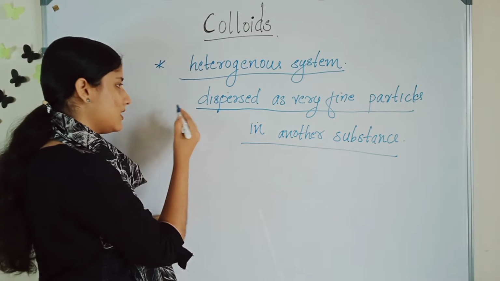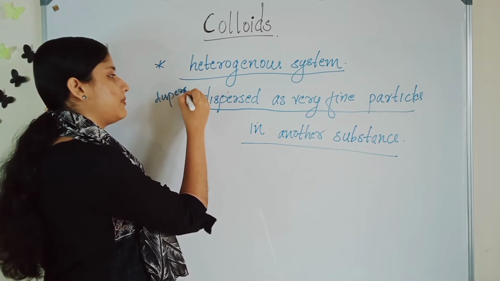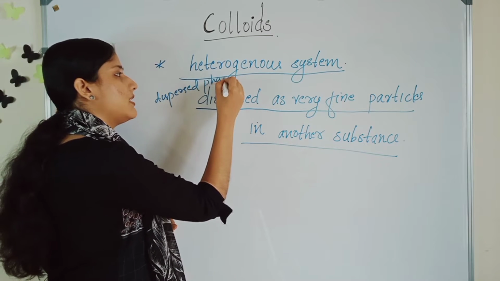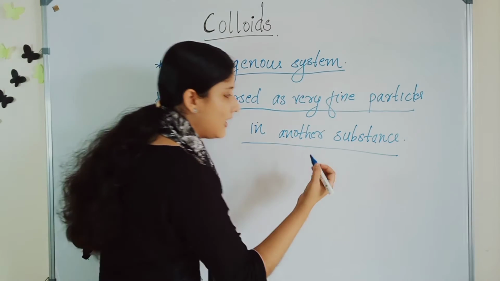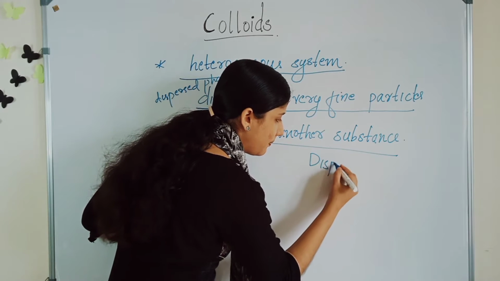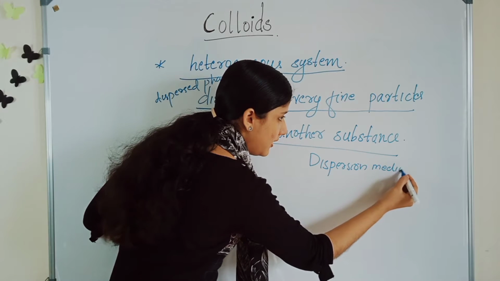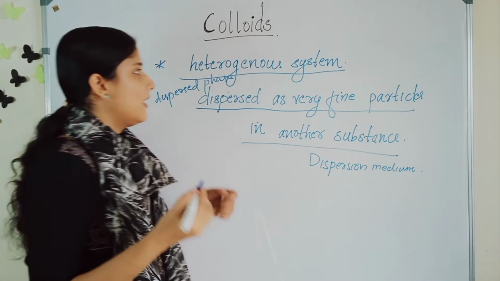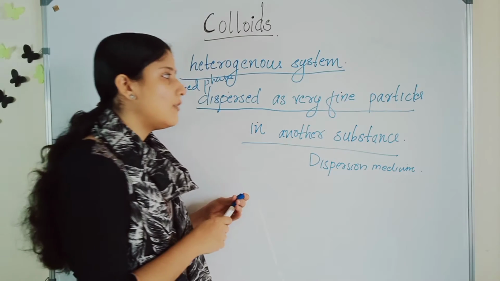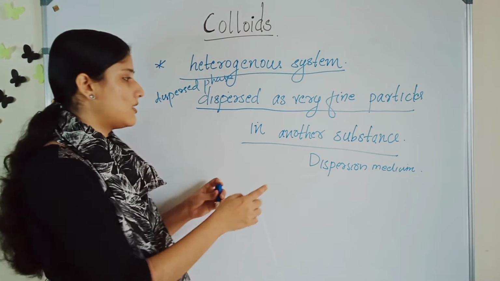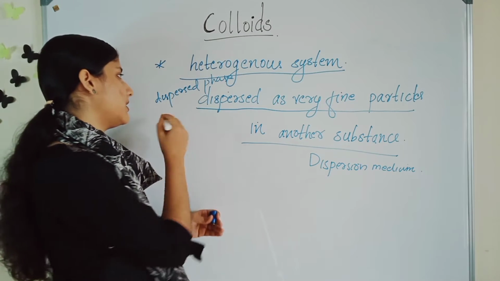One substance is called the dispersed phase. One substance called the dispersed phase is dispersed as very fine particles in another system, and that is called the dispersion medium. A colloid is a heterogeneous system in which one substance is dispersed as very fine particles in another medium. That is called the dispersion medium, and the fine particles are called the dispersed phase.